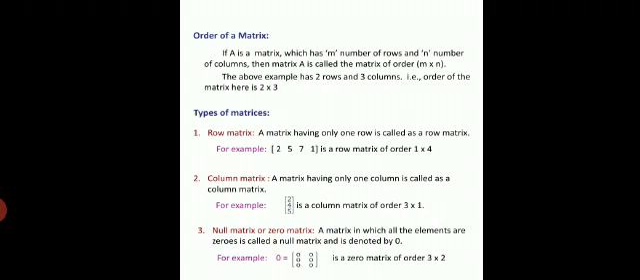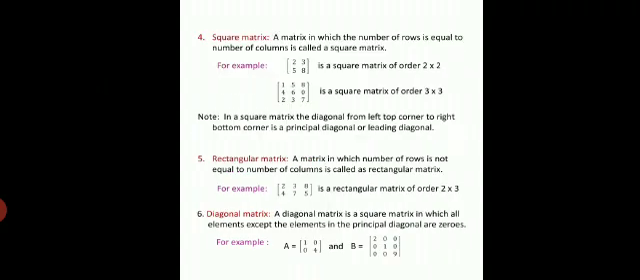Next type is null matrix or zero matrix. A matrix in which all the elements are zeros is called a null matrix and is denoted by 0. For example, 0 is nothing but a null matrix. It has all elements equal to 0 and its order is 3 rows and 2 columns.